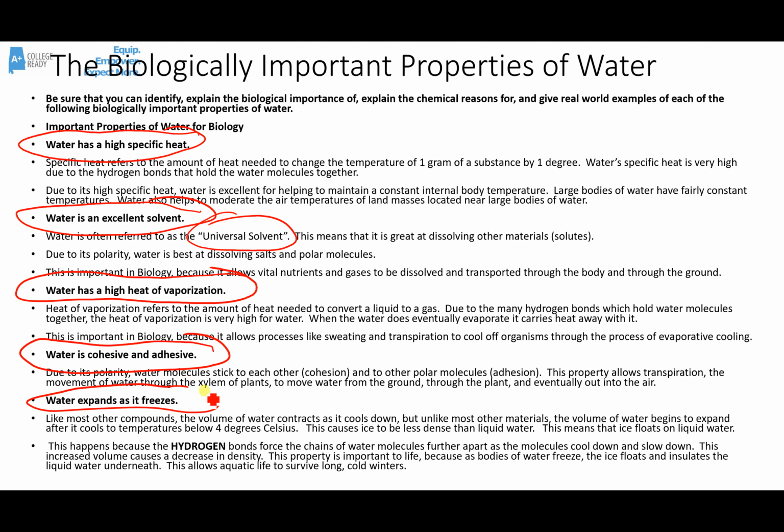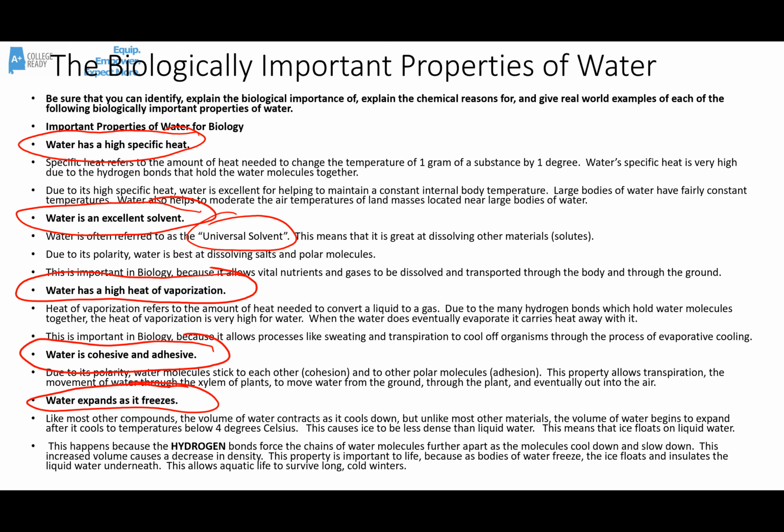Water also expands as it freezes. Most compounds contract as they get colder and colder. And that happens with water too, up until it cools off to about 4 degrees Celsius. And at that point in time, as it cools off more, the water begins to become less dense and expand. This makes ice less dense than water. This means that ice floats.